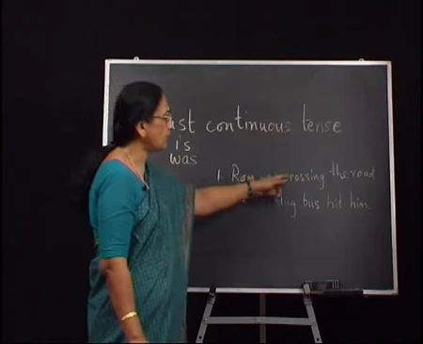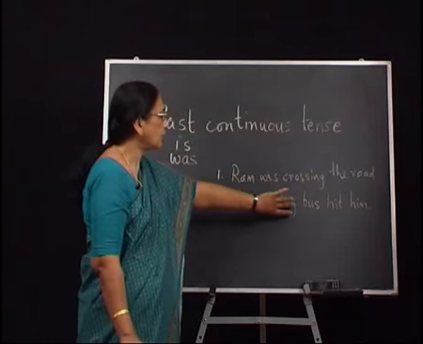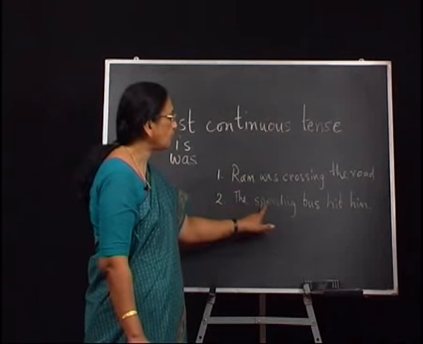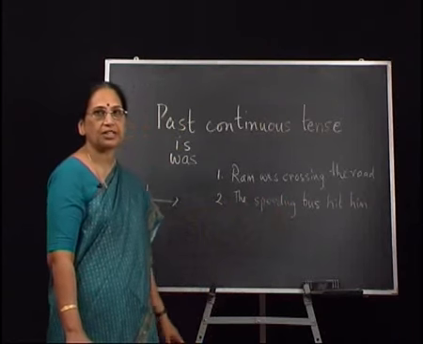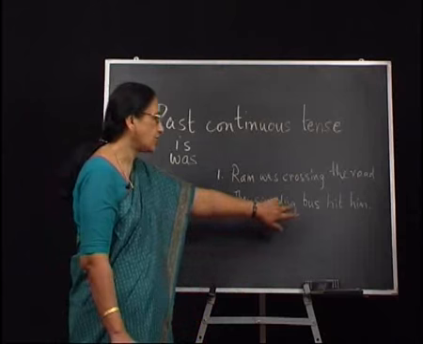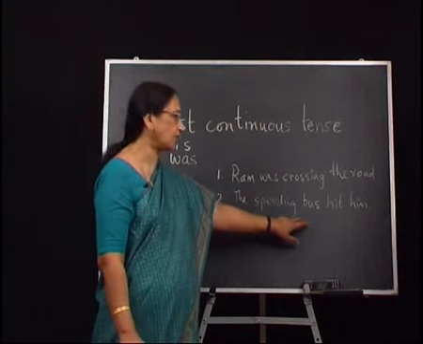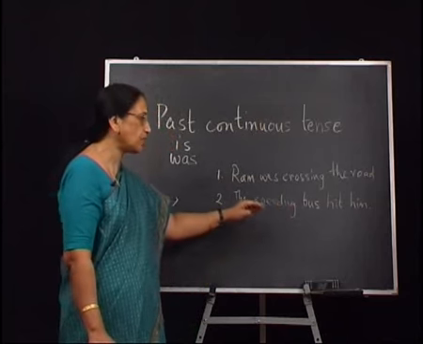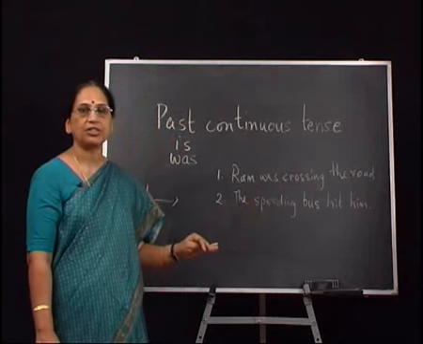This action was taking place when the second action happened. Here, don't get confused by the use of the ing form for the speeding bus. The ing form does not denote the present continuous tense. In this case, it is part of the noun phrase. It is part of the subject. And when you find the ing form in the subject position, normally it is not the verb,